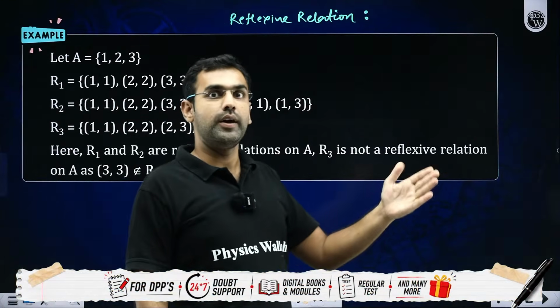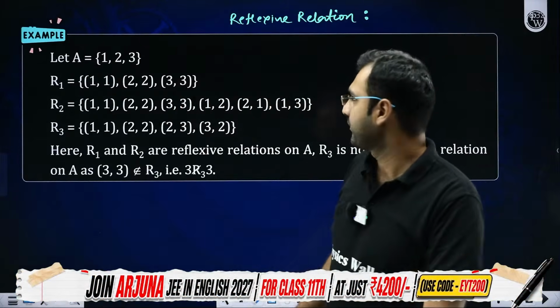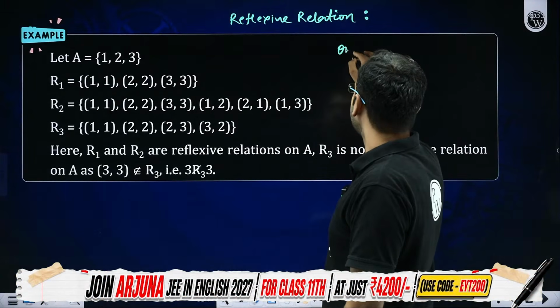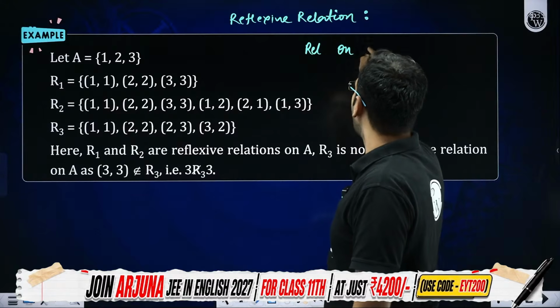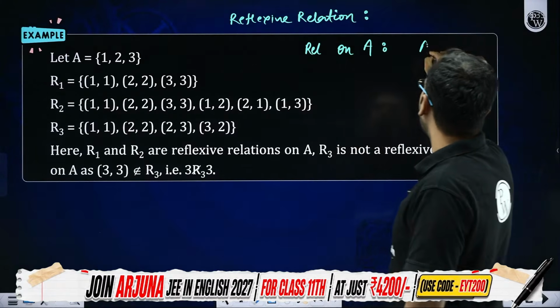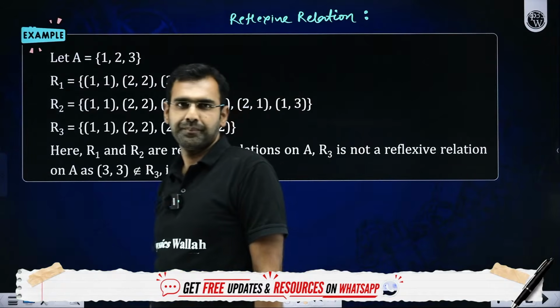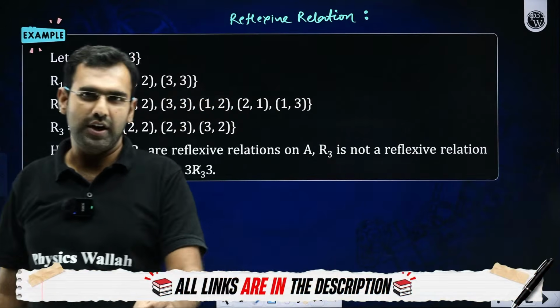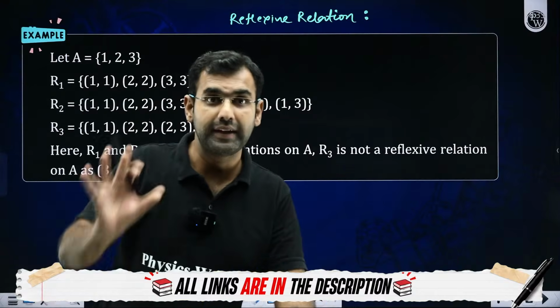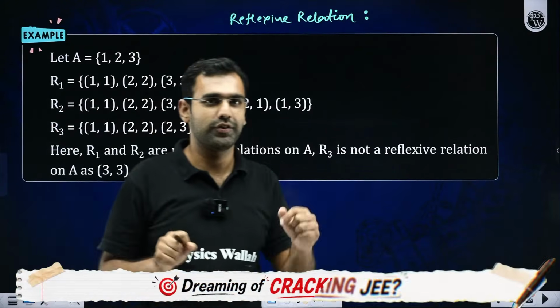So I define a relation on A, which means A cross A. I repeat, whenever I say a relation on A, it means I am talking about A cross A and I'm taking its subset. So I'm defining a relation R1, which is a relation on A. So I'm taking a subset from A cross A.